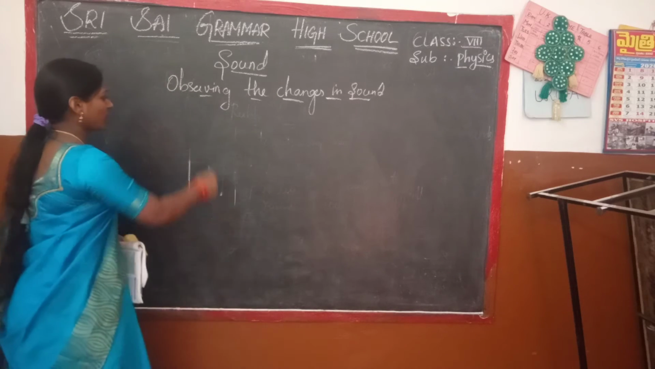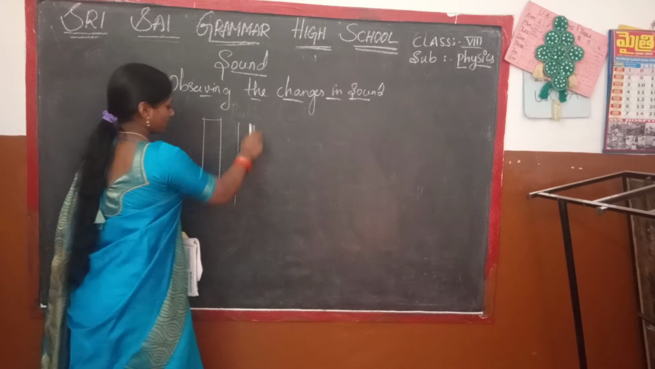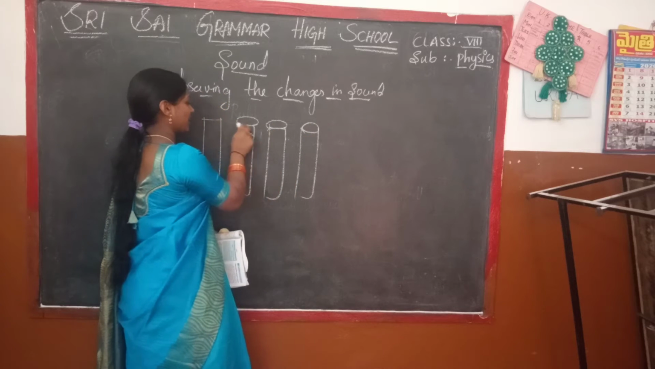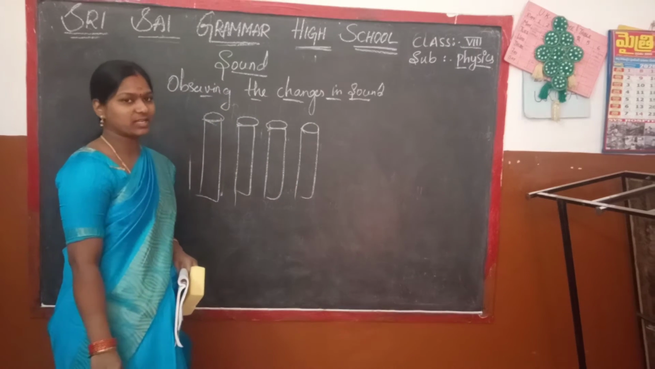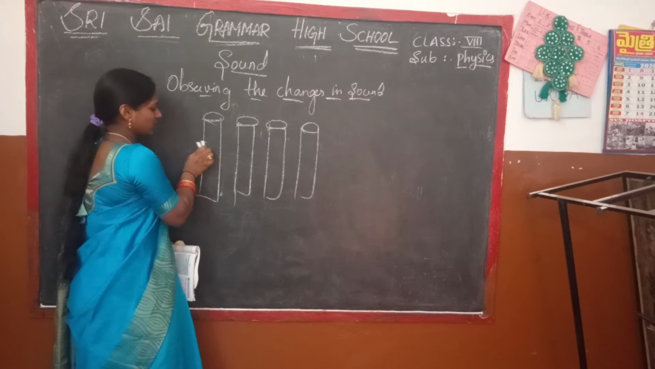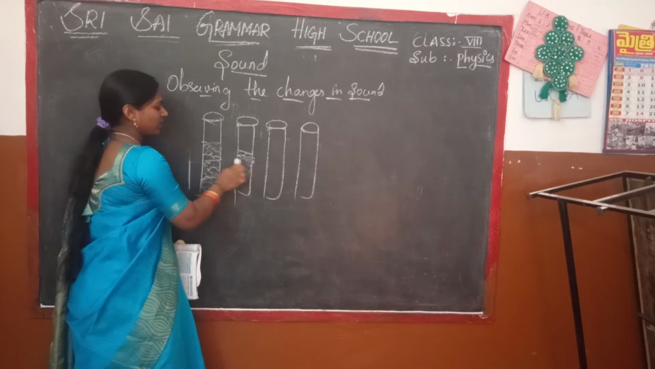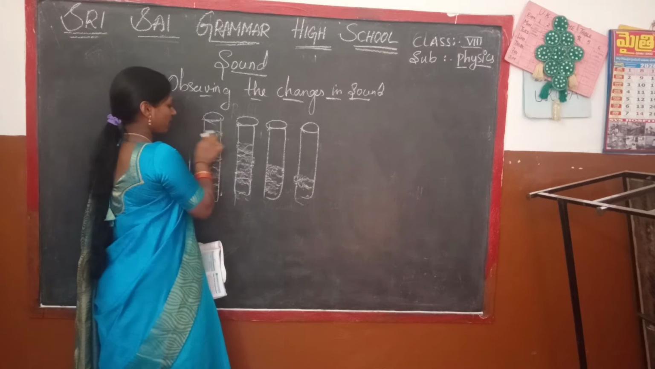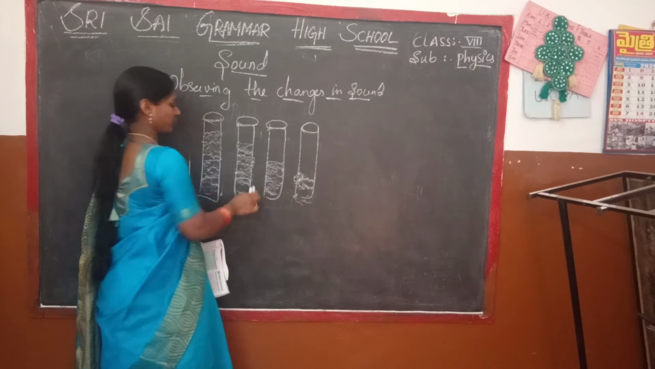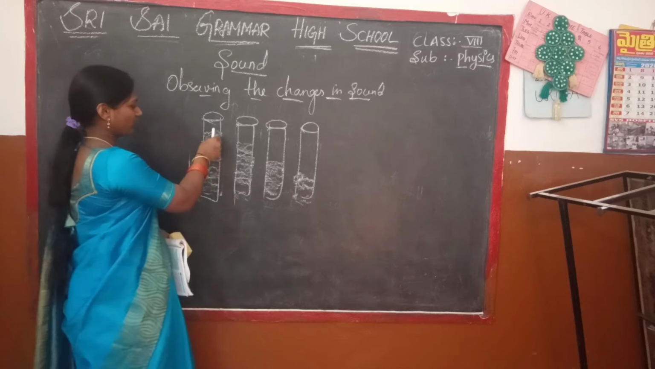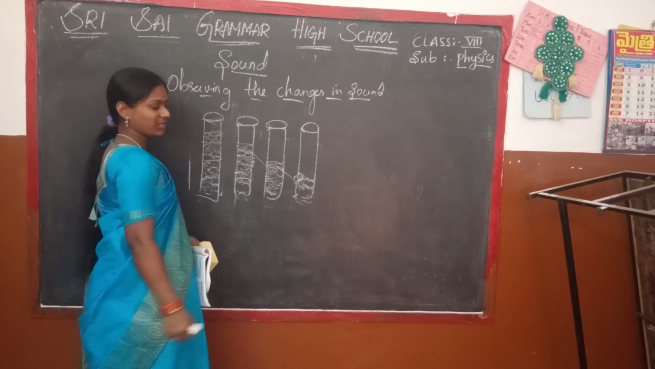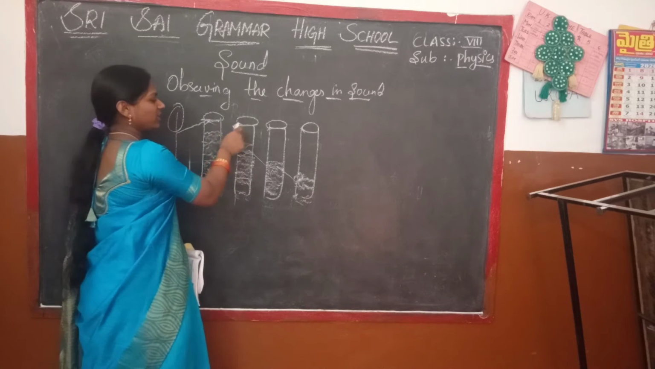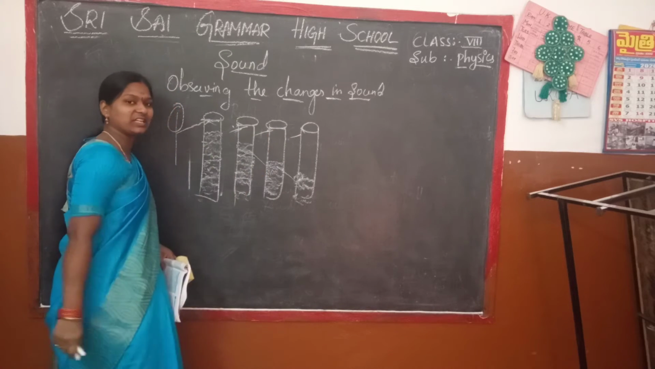Take four or five glasses made of metal. Now fill the glasses with water in a decreasing manner. When you pour water into them and strike them, you can hear different sounds.